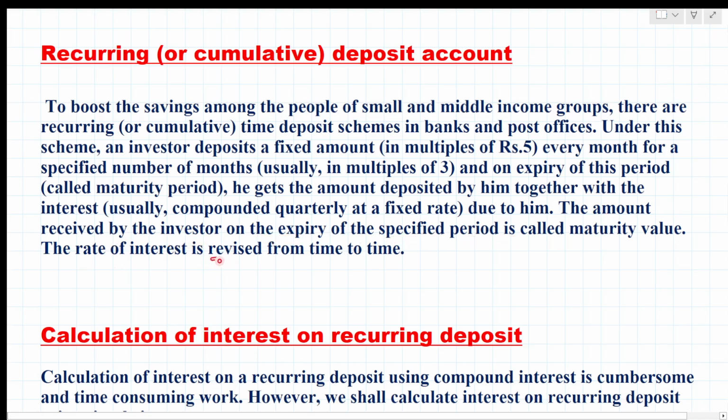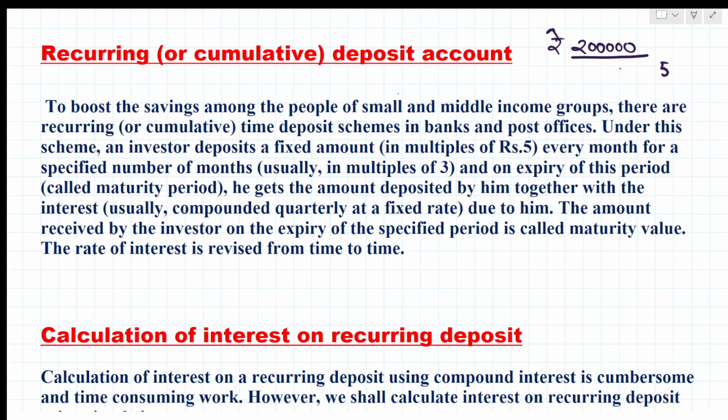So the rate of interest is revised from time to time. Suppose a person is giving 2 lakh rupees to the bank, thinking that he will submit 2 lakh rupees to the bank for a fixed period, like 3 years, 4 years or 5 years, and deposit the amount.